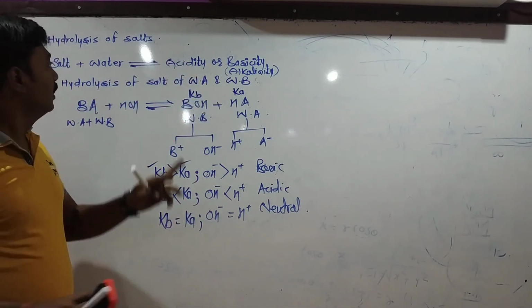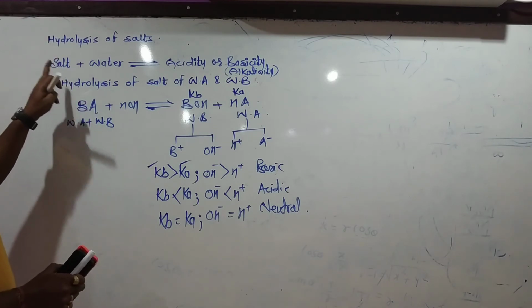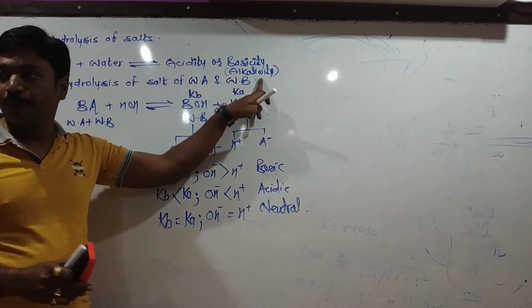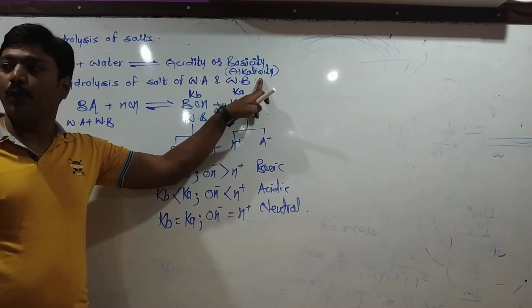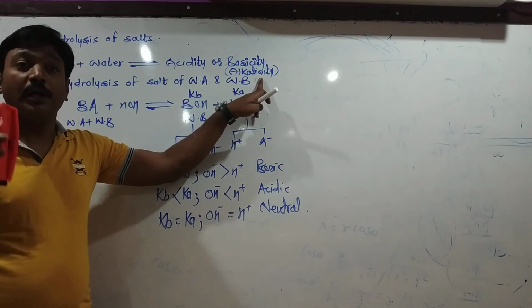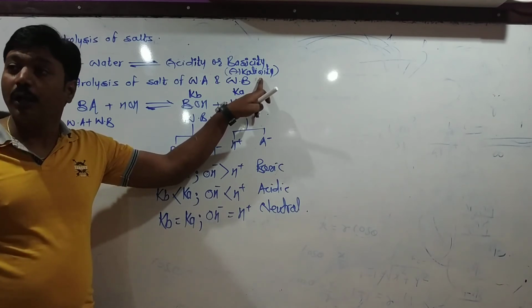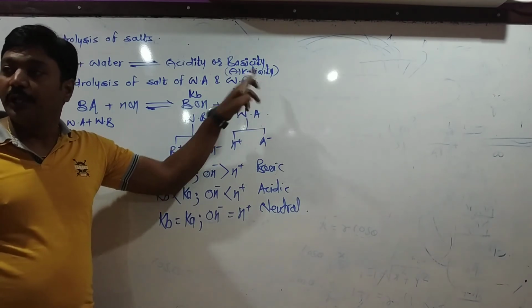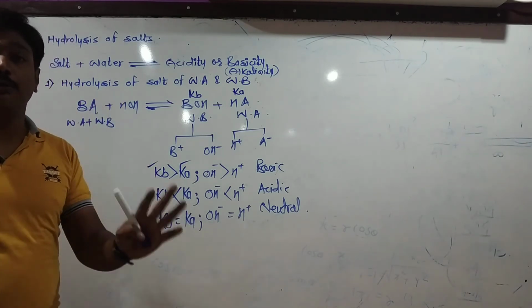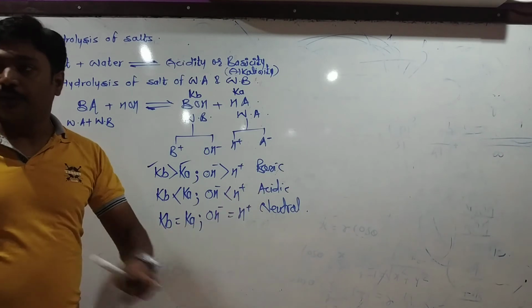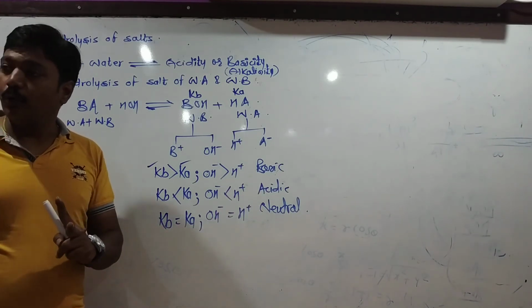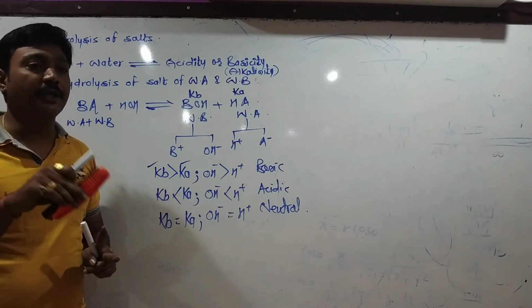What is hydrolysis? Hydrolysis is the reaction of a salt with water to produce acidity or alkalinity in the solution. The salt of a strong acid and a strong base does not react with water and does not produce acidity or basicity in the solution. Therefore, we can say that the salt of a strong acid and a strong base does not undergo hydrolysis. The second one is the salt of a strong acid and a weak base, which undergoes hydrolysis and produces acidity in the solution.